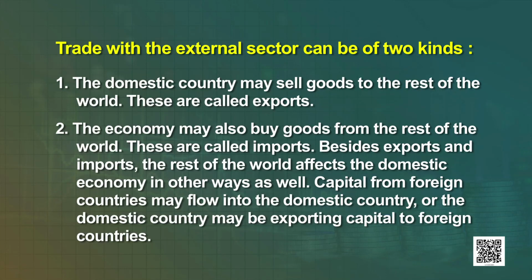The economy may also buy goods from the rest of the world. These are called imports. Besides exports and imports, the rest of the world affects the domestic economy in other ways as well. Capital from foreign countries may flow into the domestic country, or the domestic country may be exporting capital to foreign countries.